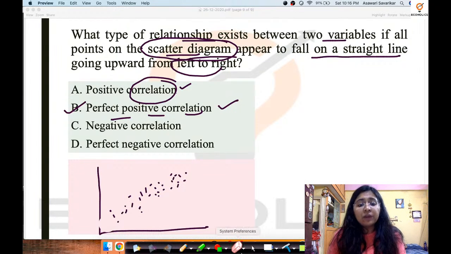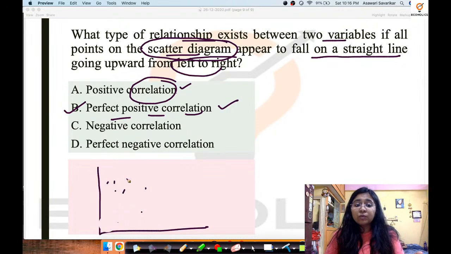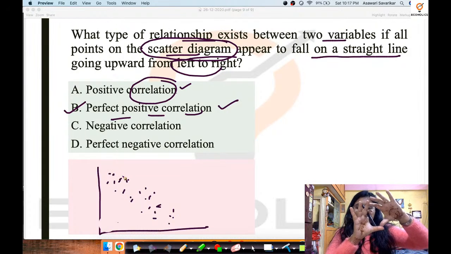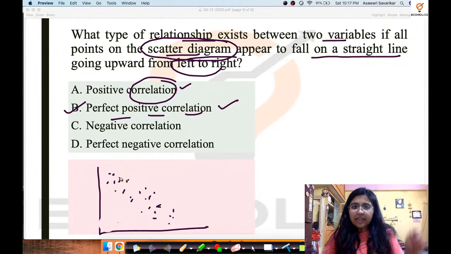Similarly, if you want to understand the concept of negative correlation, the same thing is going to happen from left to right, but it would be downward sloping. So you will have on a scatter diagram something like this, which means there will be a patch of scattered points which are going to flow from left to right but downward sloping.